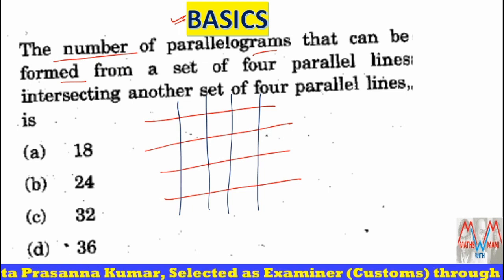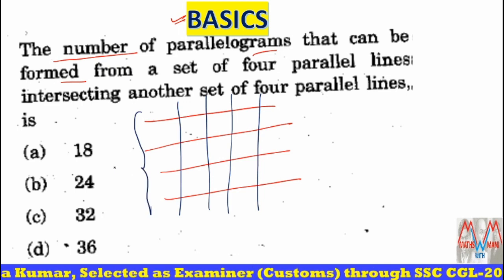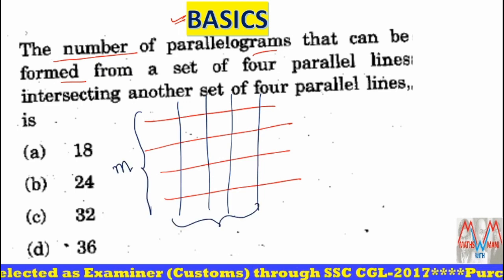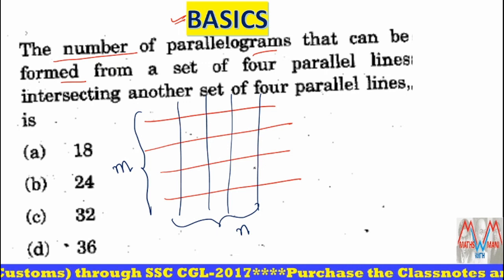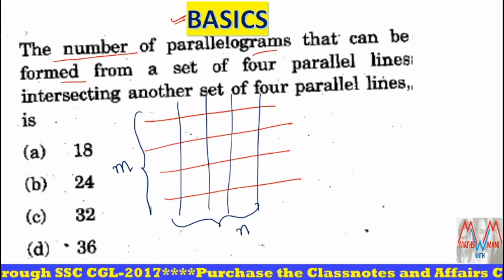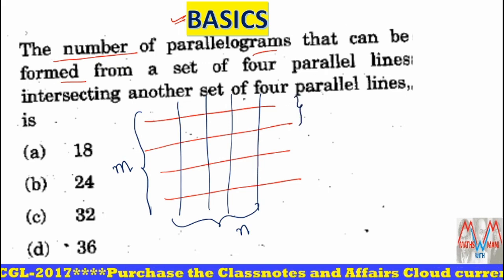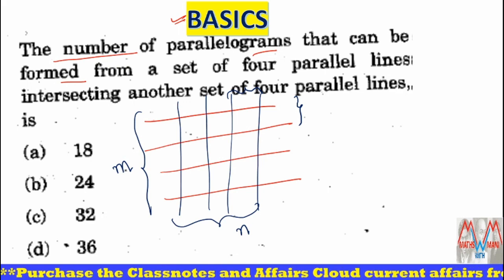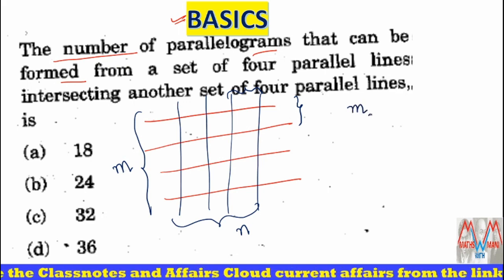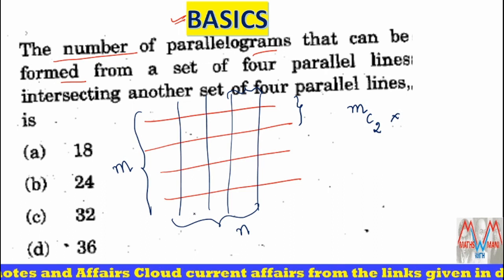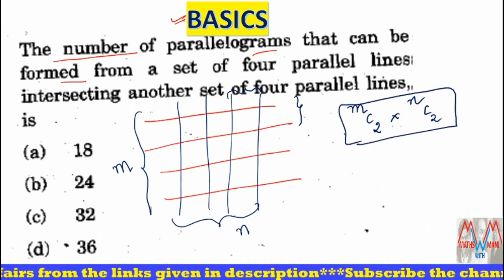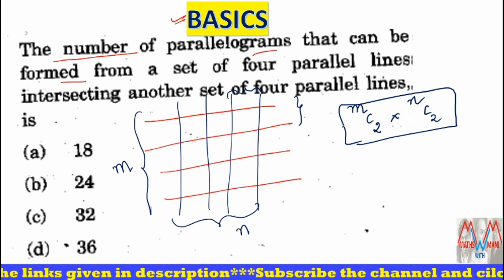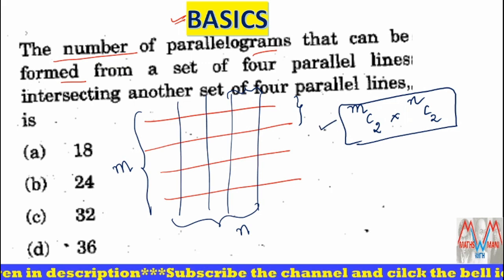Please remember, if there are m horizontal parallel lines and n vertical parallel lines, then to form a parallelogram we require 2 horizontal lines and 2 vertical lines. So out of m parallel lines you have to select 2, that is mC2, and out of n vertical parallel lines you also have to select 2. So the number of parallelograms formed is mC2 into nC2, whether or not the parallelograms are rectangles. This is the direct formula.